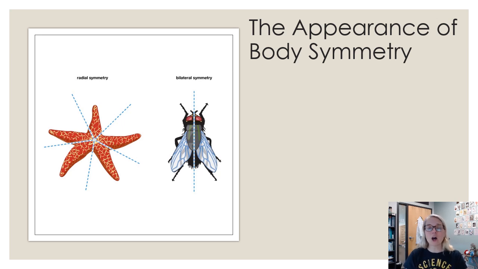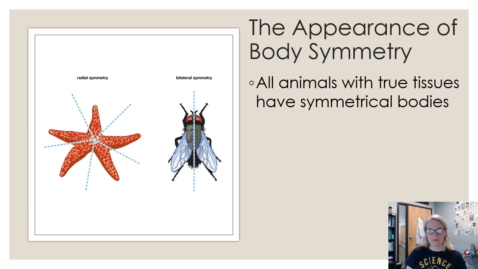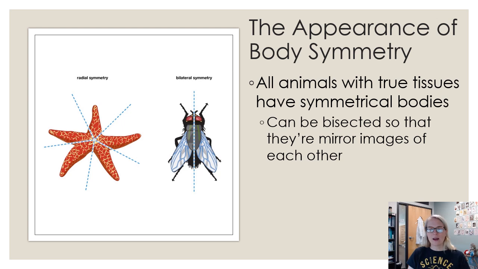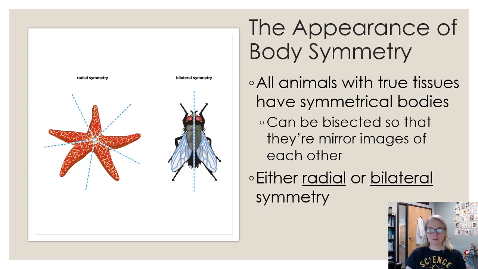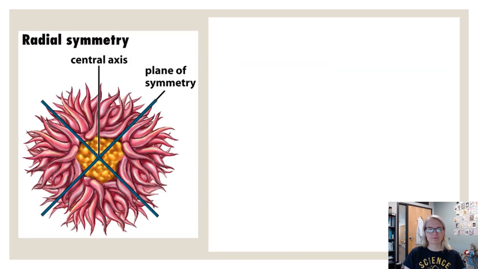All right, so let's take a look at that other landmark or milestone in animal evolution, which is symmetry. So here are some representations of radial symmetry and bilateral symmetry. All animals with true tissues, again, that leaves out our sponges, have symmetrical bodies. They can be bisected, or cut, so that they are mirror images of each other. So you can get that idea of symmetrical body plans. They can either be radial or bilateral. So let's take a look at some more examples of these 2 types of body symmetry.